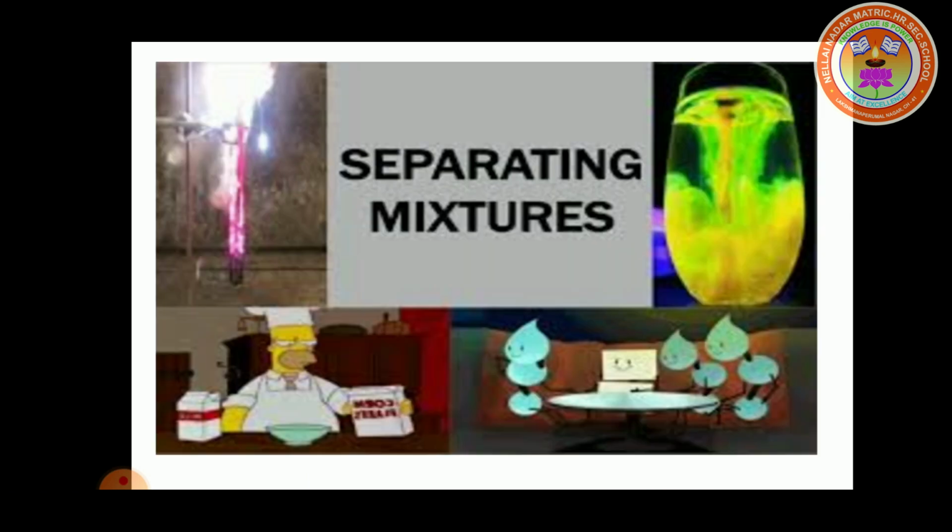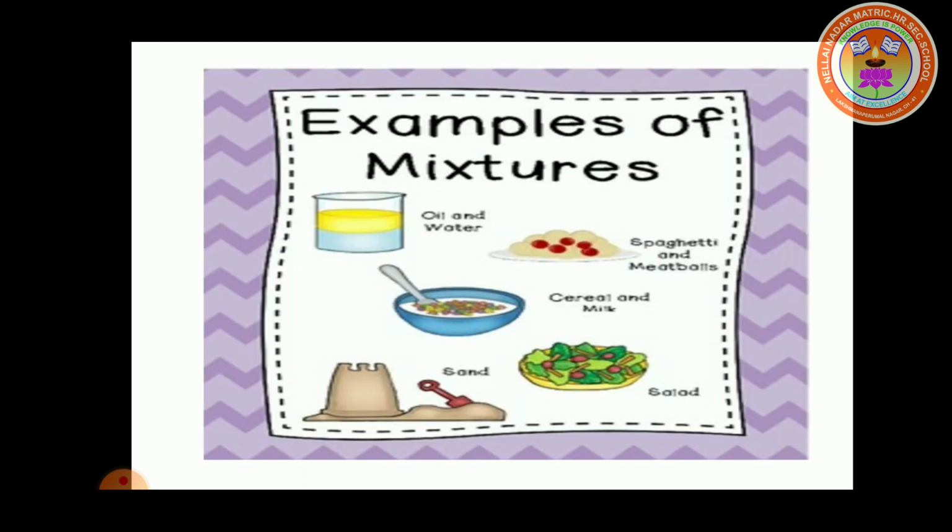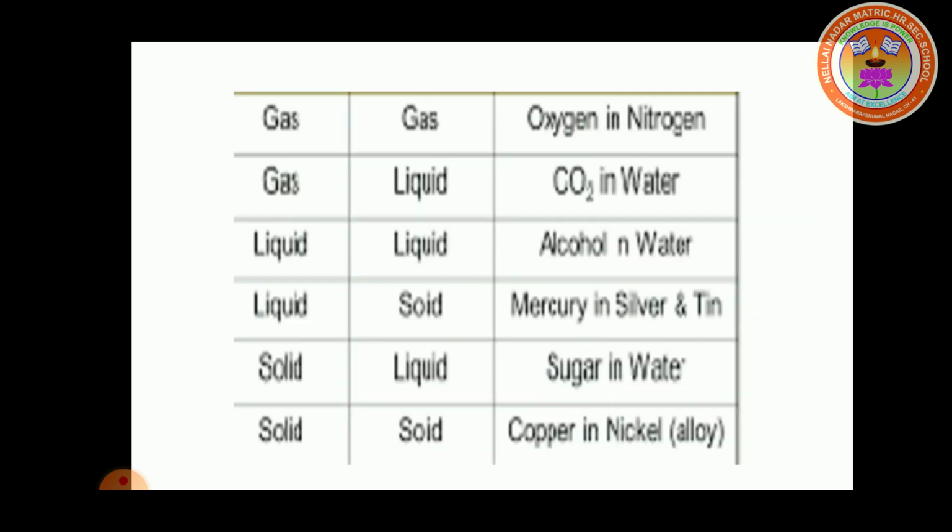In the previous class, we discussed pure substances and mixtures. This class, we are going to discuss the separation of mixtures. We see many mixtures in our daily life. Many mixtures contain useful substances mixed with unwanted material. To obtain these useful substances, chemists often have to separate them from the impurities. Before we learn how to separate them, first you should know the different kinds of mixtures.